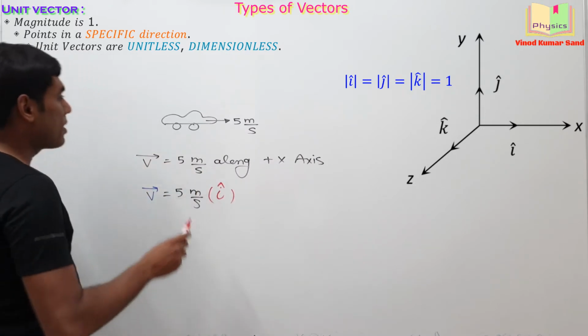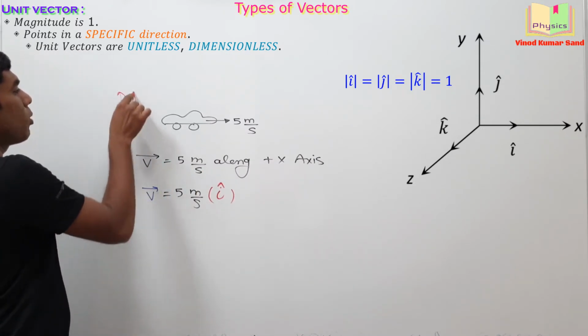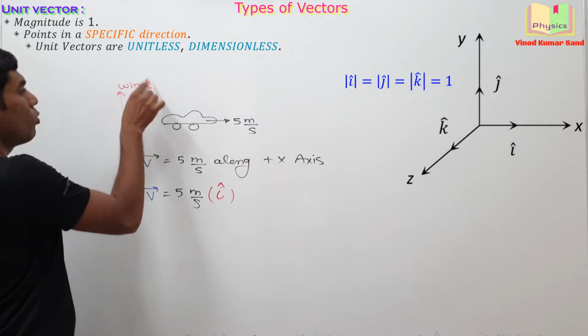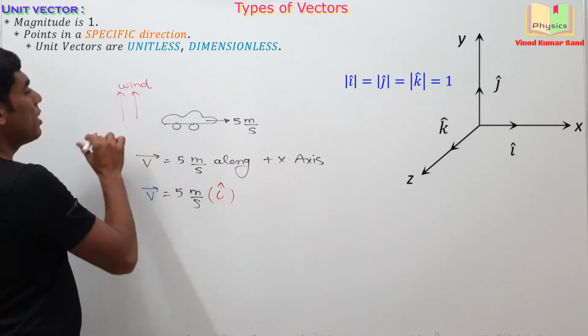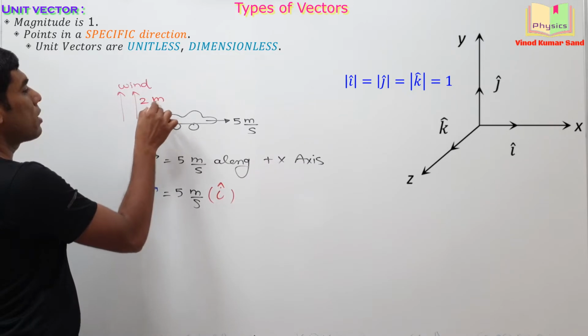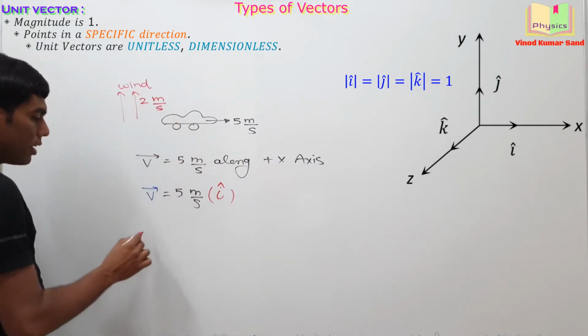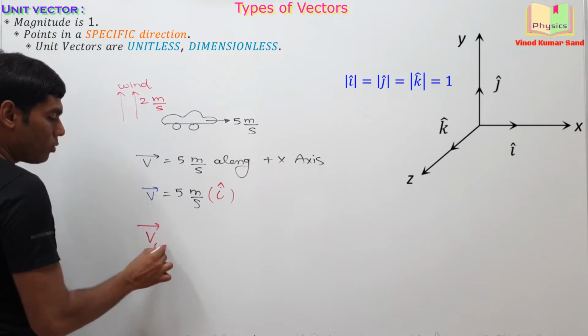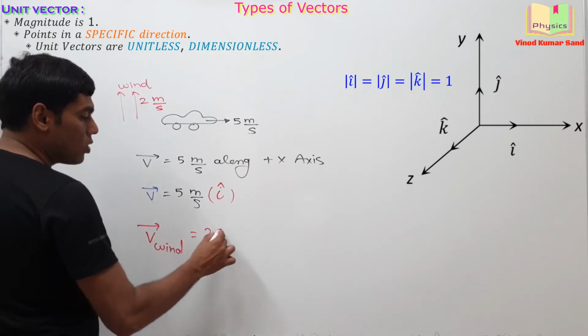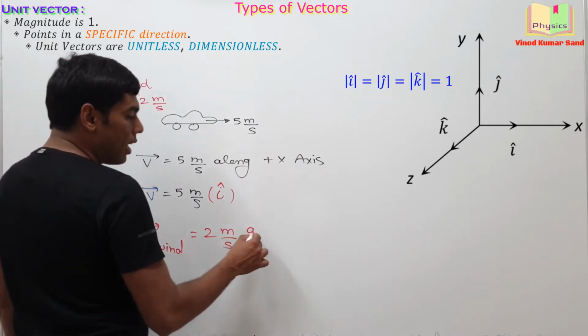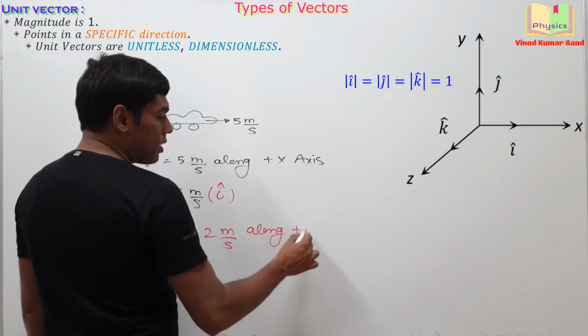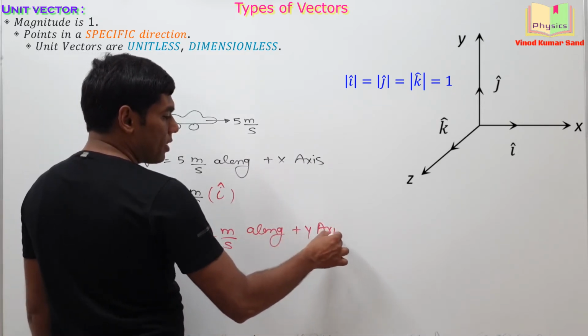I'm taking another example. Let's say the wind is blowing along the y-axis at a rate of 2 meter per second. Then how will you represent the velocity of the wind? The velocity of the wind can be written as 2 meter per second along plus y-axis.